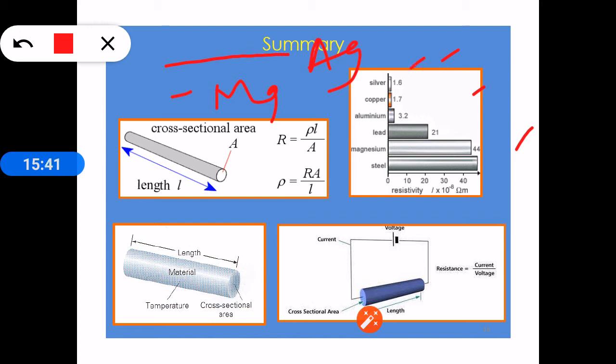Actually silver has less resistivity, whereas magnesium has high resistivity. But if we take silver as a long wire and magnesium as a short wire, magnesium resistance will decrease and silver resistance will increase, and both will have the same value. Then this may lead to the wrong concept that both have the same resistance value. So in order to compare them, take any two metals having the same dimensions, then we can compare.